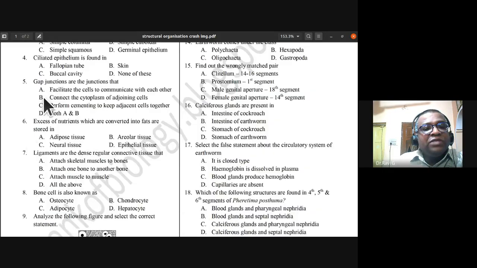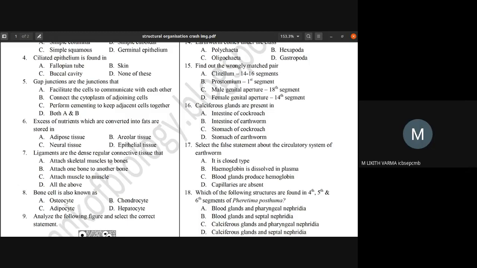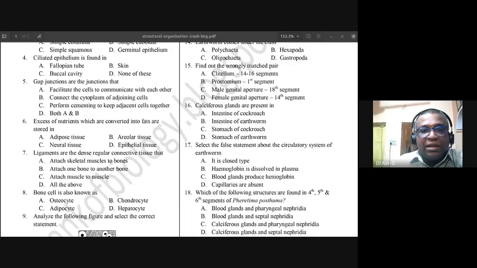The fifth one, gap junctions are the junctions that facilitate the cells to communicate with each other, connect the cytoplasm of adjoining cells, perform cementing to keep adjacent cells together, or both A and B. Which is the answer? Both A and B. Both the statements are correct. They facilitate the cells to communicate with each other because of the cytoplasmic connection, almost like plasmodesmatal connections. So they connect the cytoplasm of adjoining cells. So both the statements A and B are correct for gap junctions.